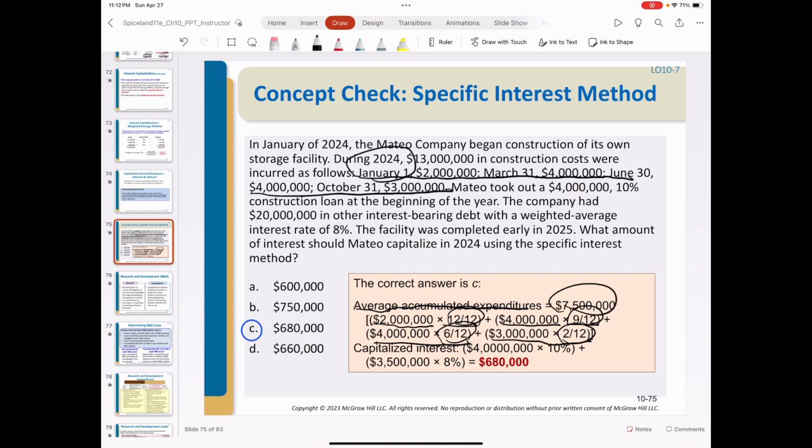The company has 2 debts. One is $4 million at 10% for this construction at the beginning of the year. So of the 7.5 million, 4 million is from the first debt, with interest at 10%. Then the rest, 3.5 million, is from this general debt at 8%. So the answer is 680,000.